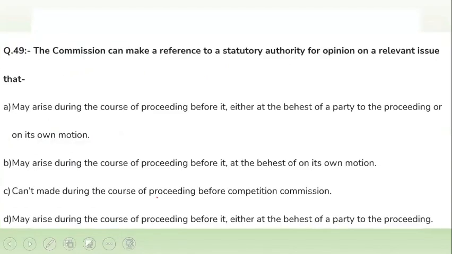Now, the next question, 49. The Commission can make a reference to a statutory authority for an opinion on a relevant issue. So what kind of relevant issue can the Commission refer to the statutory authority for an opinion? Option A, may arise during the course of proceeding before it, either at the behest of a party to the proceeding or on its own motion. Option B, may arise during the course of proceeding or at the behest of its own motion.